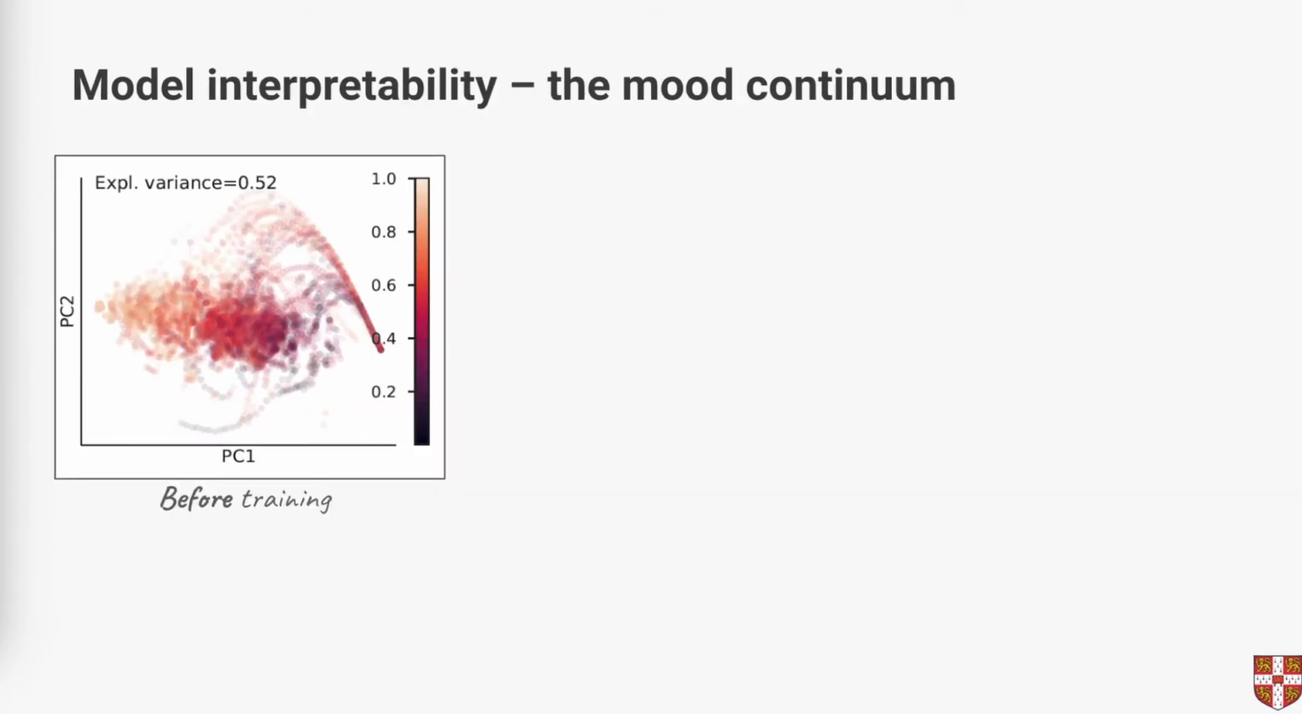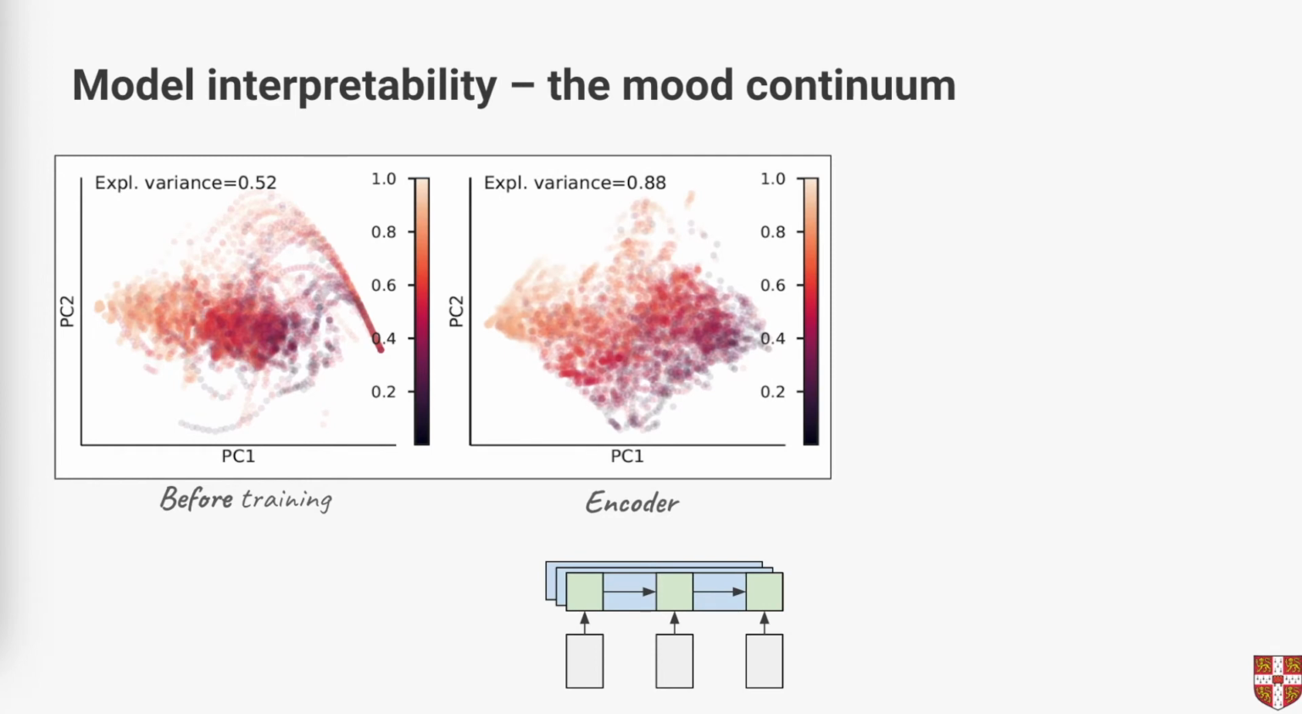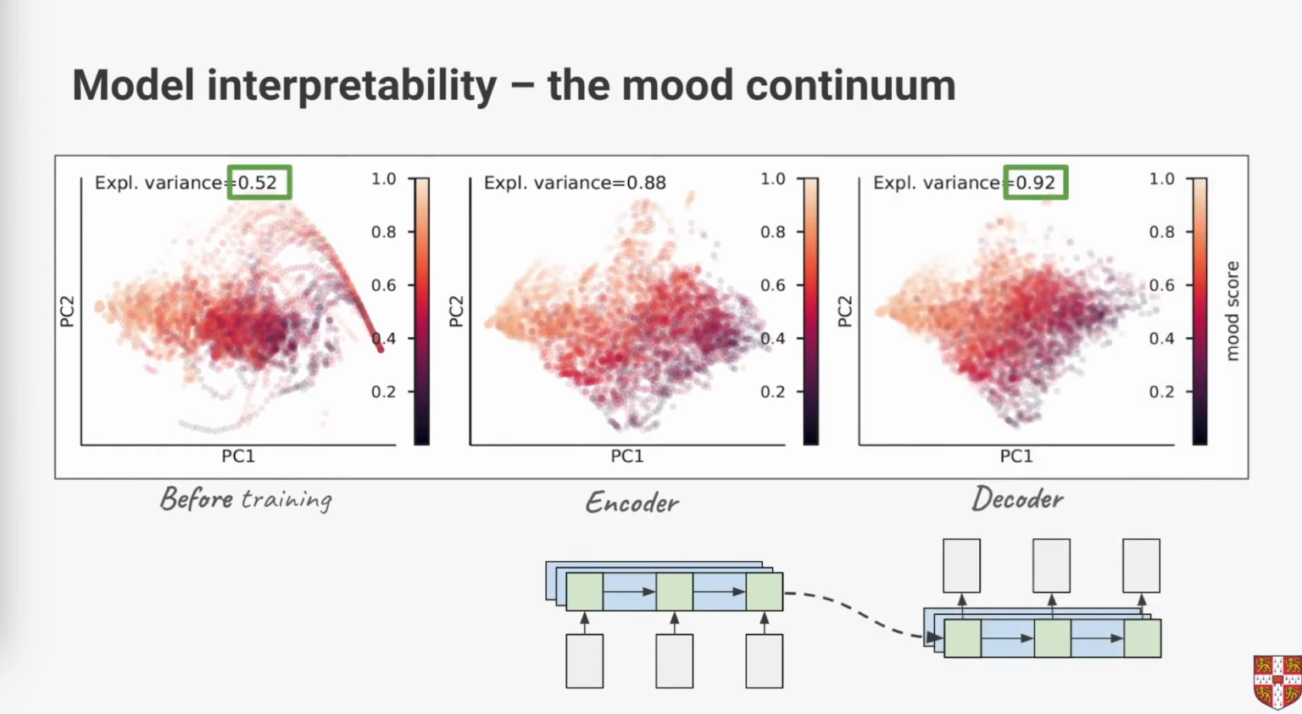Model interpretability is always important in clinical setups. Therefore, we analyze the role of the layers in forecasting mood. To do so, we apply PCA to the test set before training, the activations of the encoder, and the activations of the decoder after training. As we move into deeper layers, the network lays out the continuum of positive and negative mood, even though it has been trained to solely predict the next week's mood.